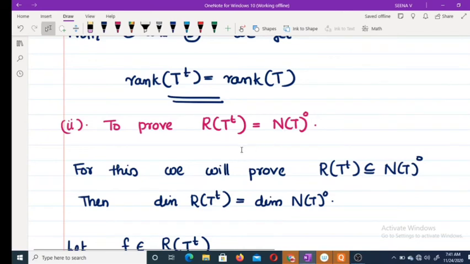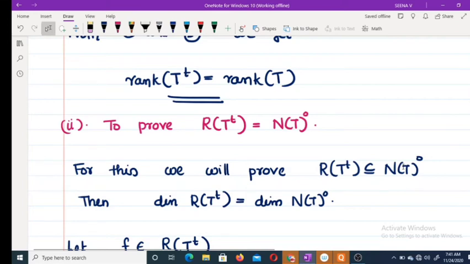of T. Okay. For this, we are going to prove range of T transpose is a subset of the annihilator of the null space of T, and then we prove dimension of range of T transpose equals dimension of the annihilator of the null space of T. If we prove this, and both these dimensions are equal, then clearly that means range of T transpose is equal to the annihilator of the null space of T.